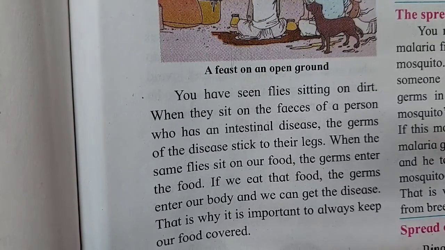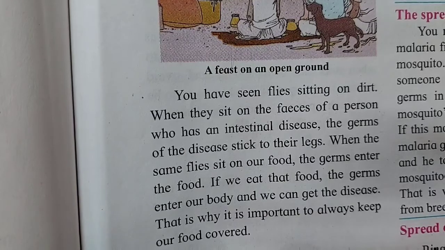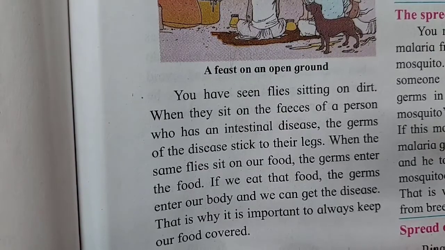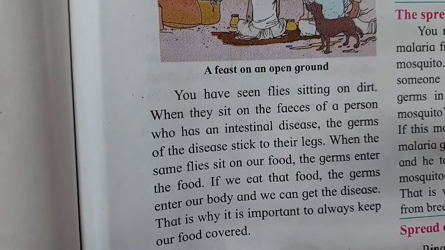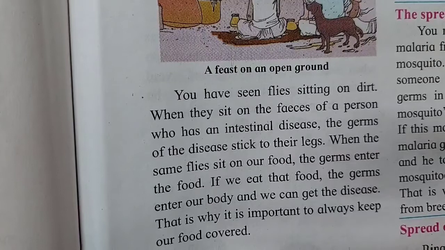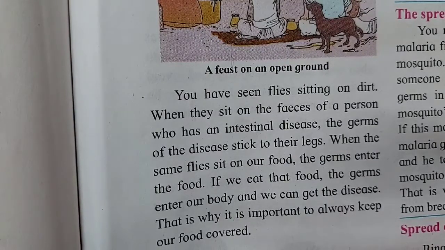Then when they fly from these dirty places and sit on the food, the germs from that feces, from that dirt, are spread on the eatables. You don't see it, you are not able to see it, you eat that. That means indirectly what are we eating? We are eating those germs, we are eating that dirt, we are eating that feces.